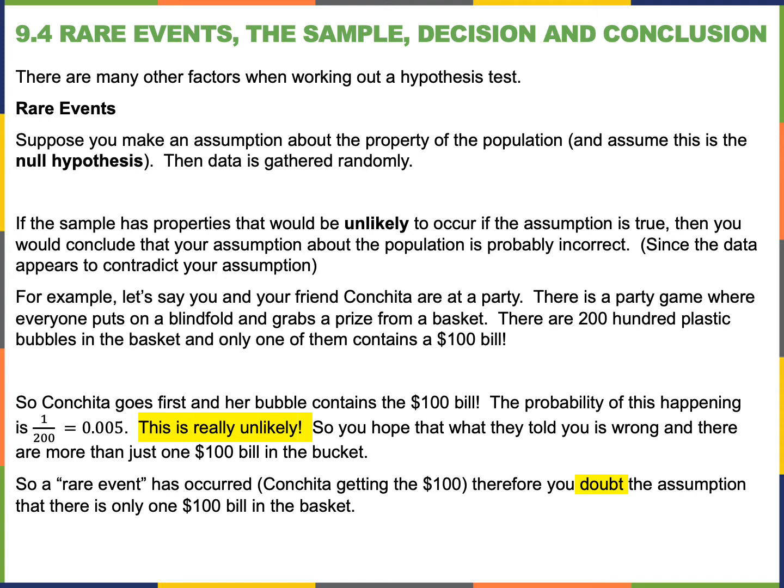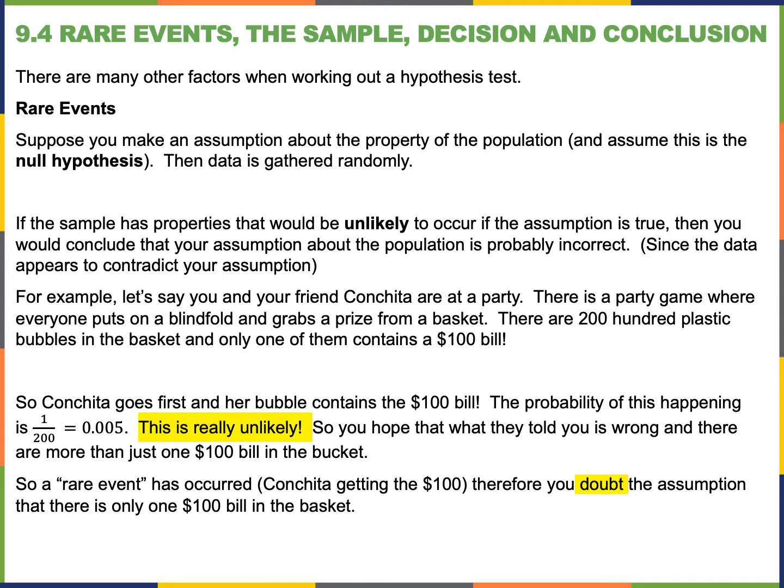So let's suppose you make a null hypothesis assumption about a property of the population. Then let's say you gather data. If the sample has properties that would be unlikely to occur if the assumption was true, then you might think that your assumption is probably wrong, since the data appears to contradict your assumption.